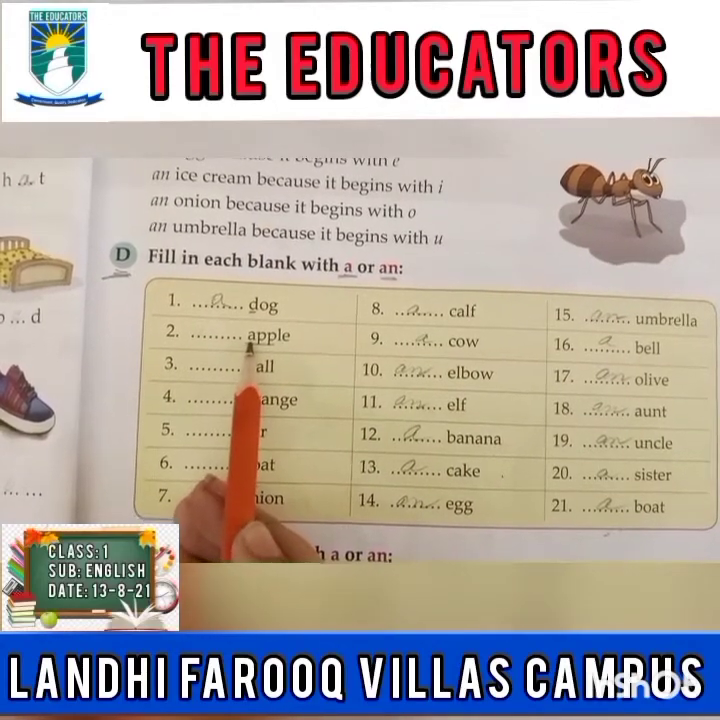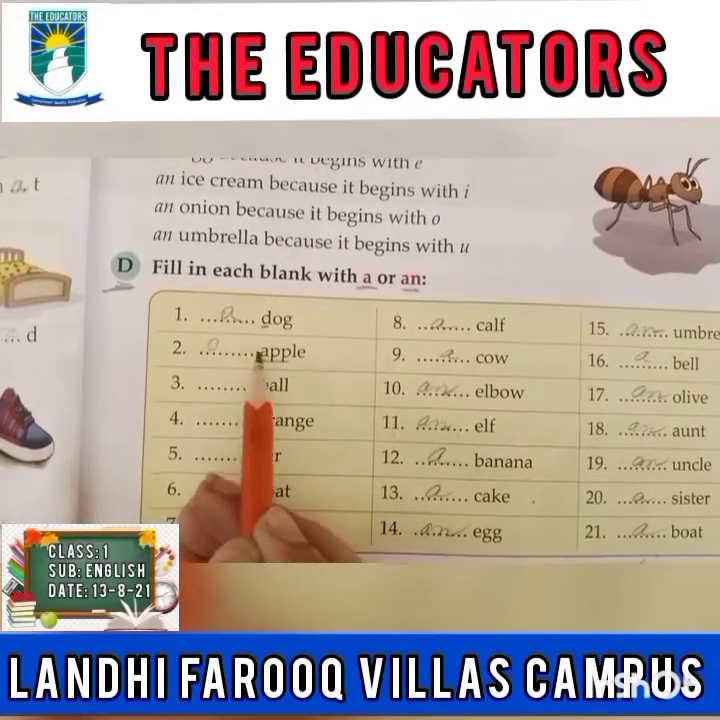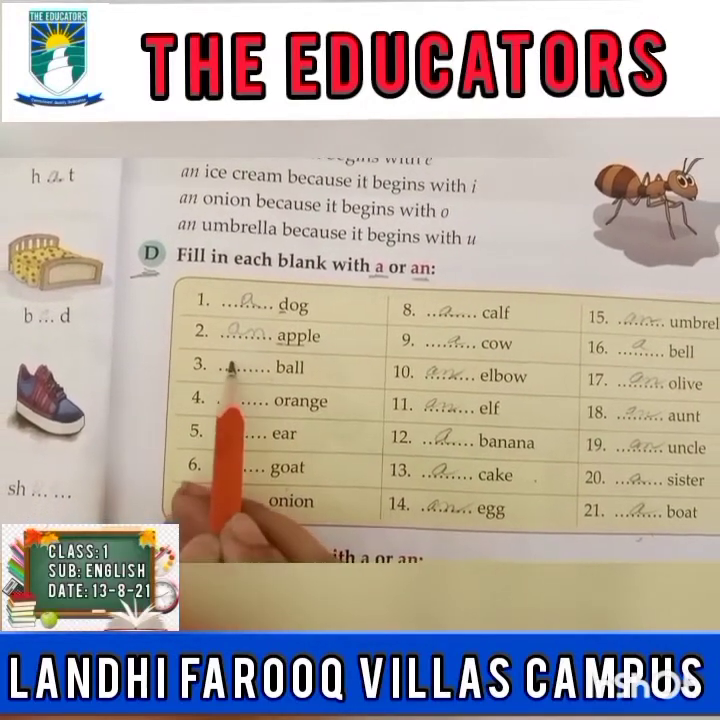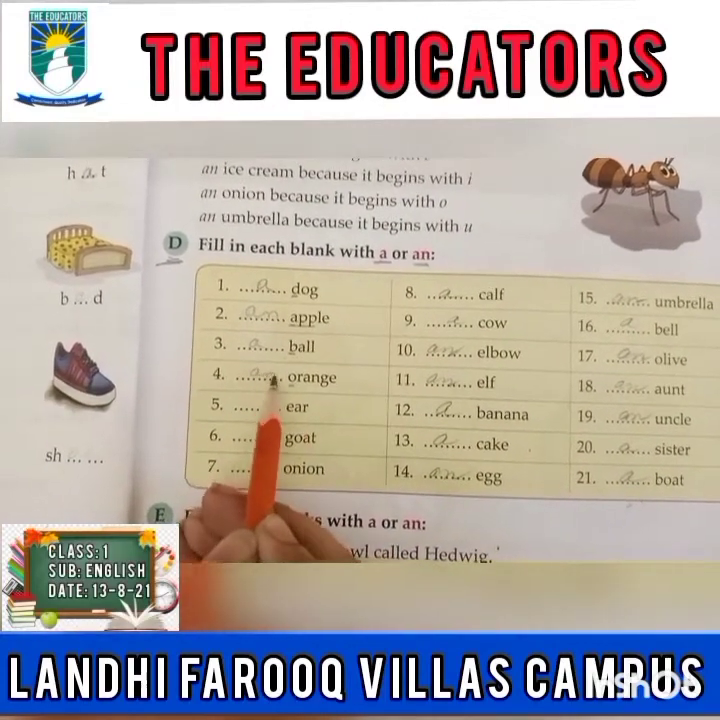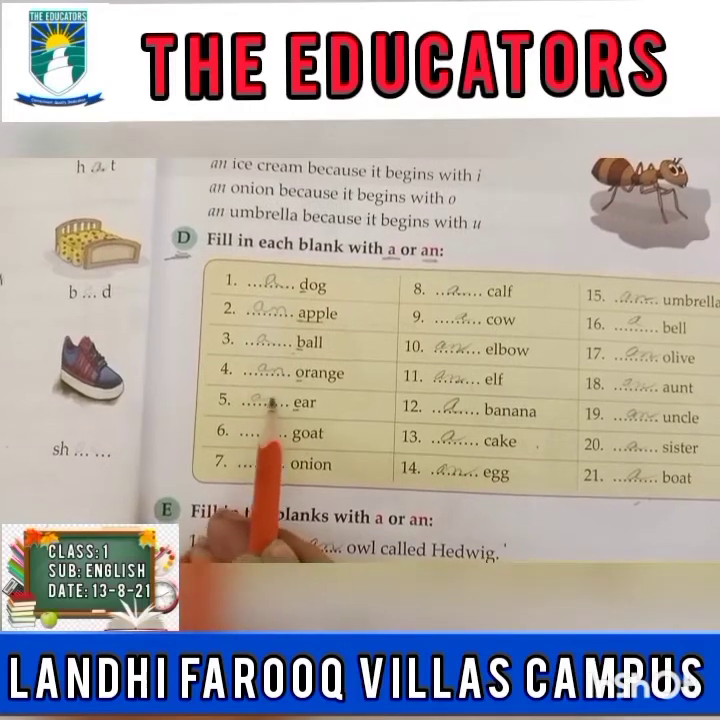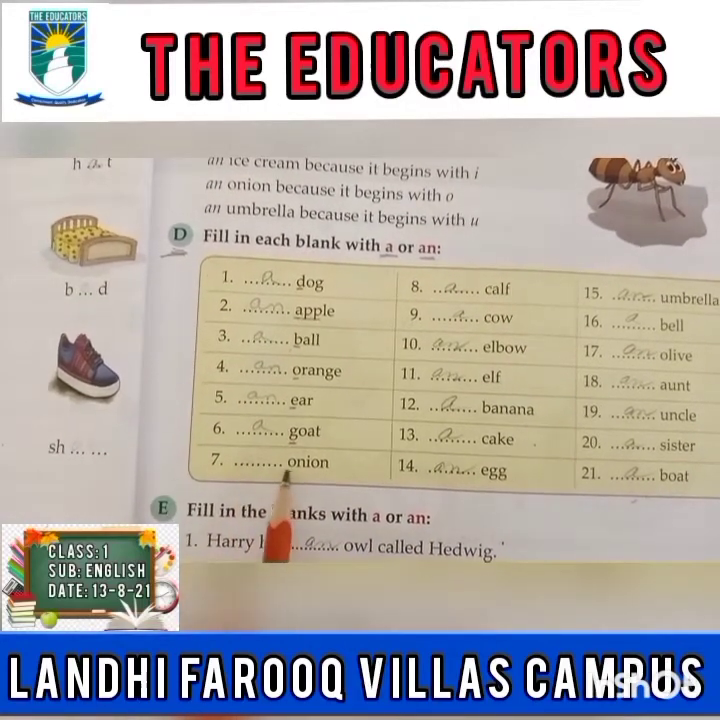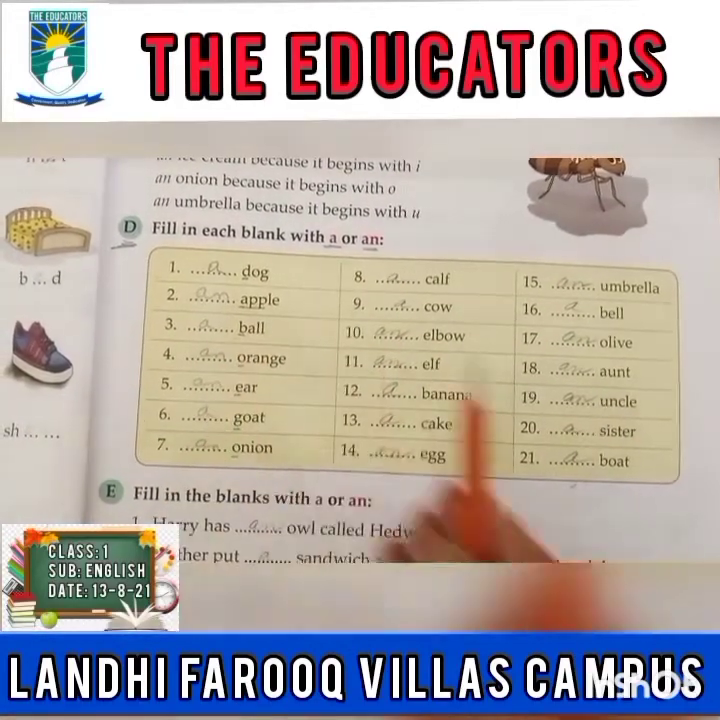Apple, this is starting with a vowel. Do you write a apple or an apple? Yes, an apple, because it is starting with a vowel. Ball, a ball, because it is a consonant. Orange, an orange. Air, an air. Goat, a goat, because it is starting with a consonant. Onion, an onion. So class, you will complete this exercise in your book.